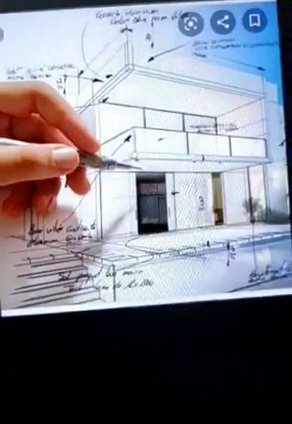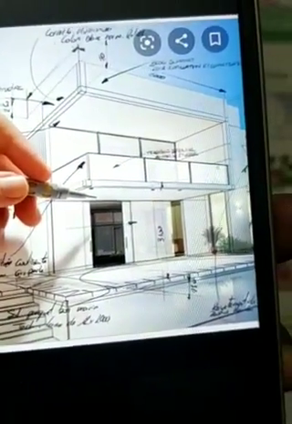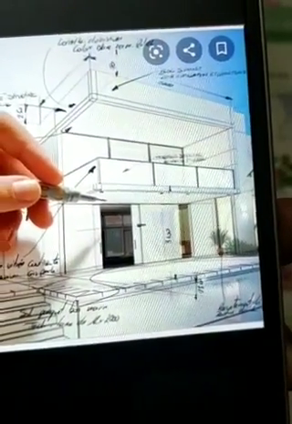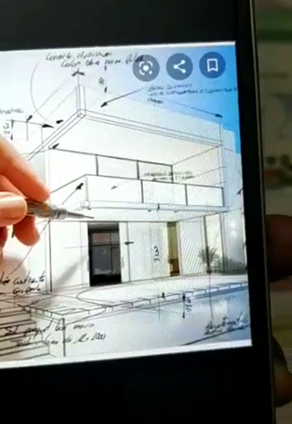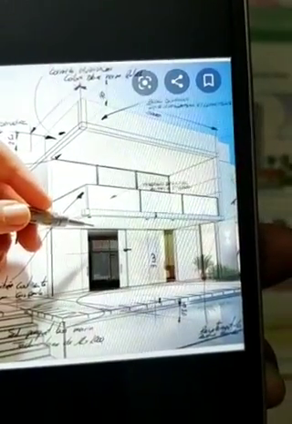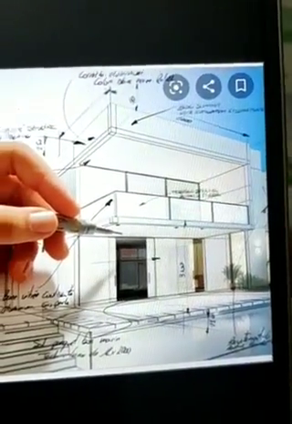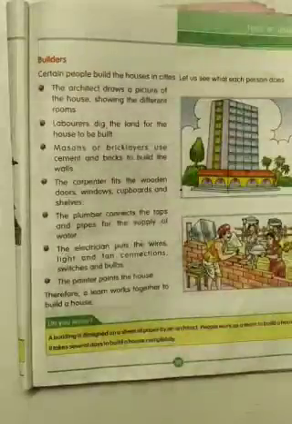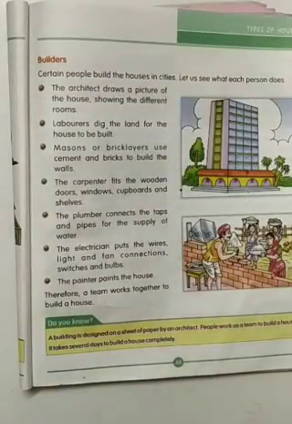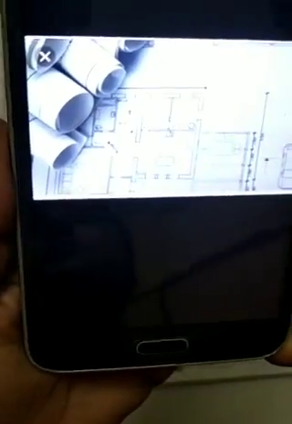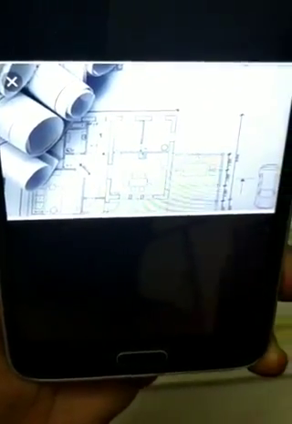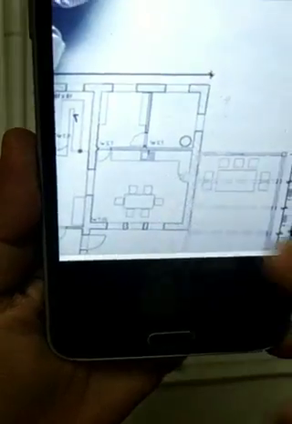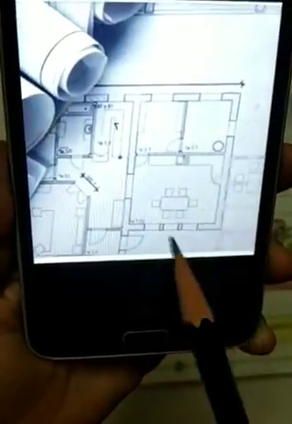See here, what the architect is doing, he is making the design of the building, on paper first. The architect has made the design of the building, meaning flats.